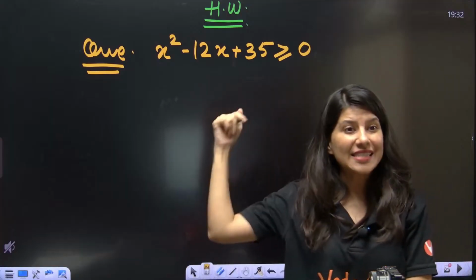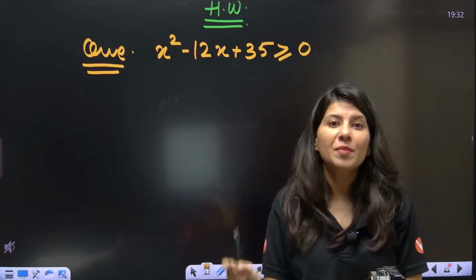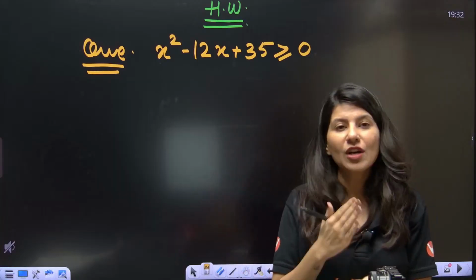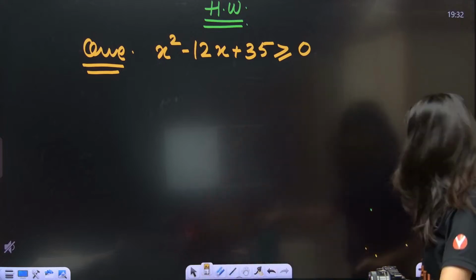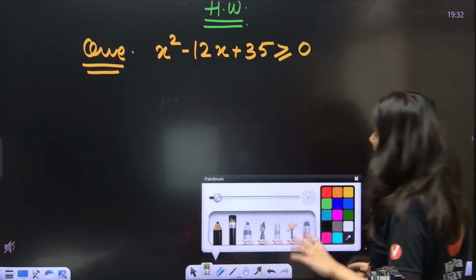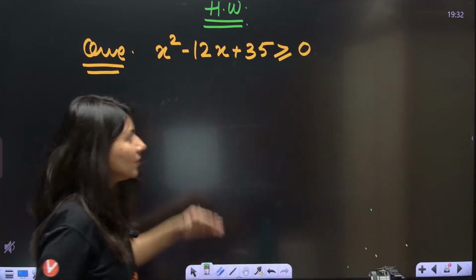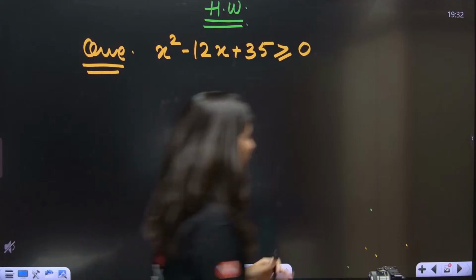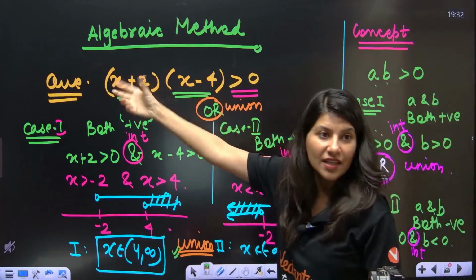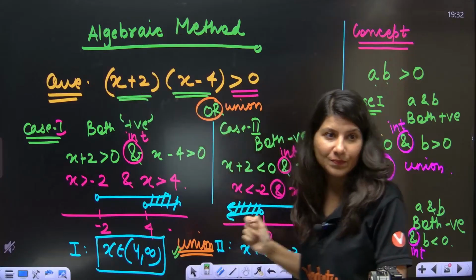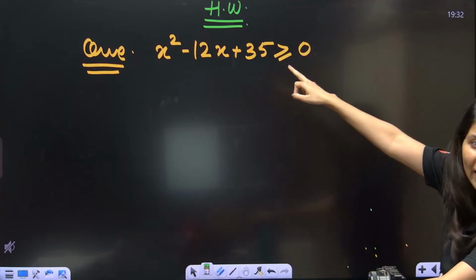And the same question we are going to take in the wavy curve method. Same question we are going to do with the help of the wavy curve method. So the next session is going to be all about wavy curve method. But what will the first step be? Obviously, the previous question which we have done is already given in factorized form. Factorization is done already for you. Here you need to factorize.